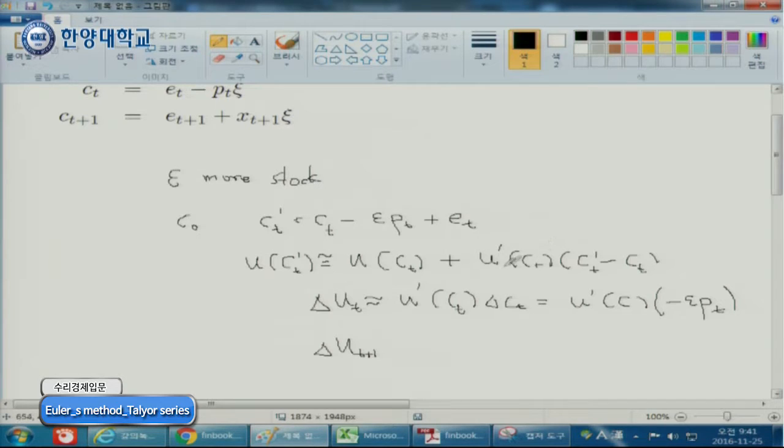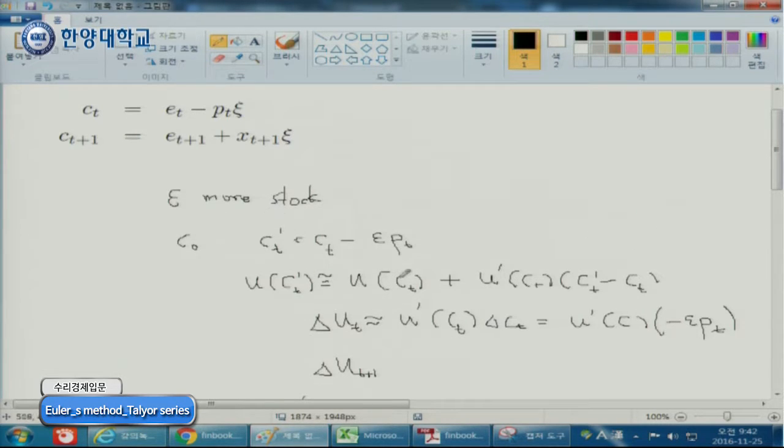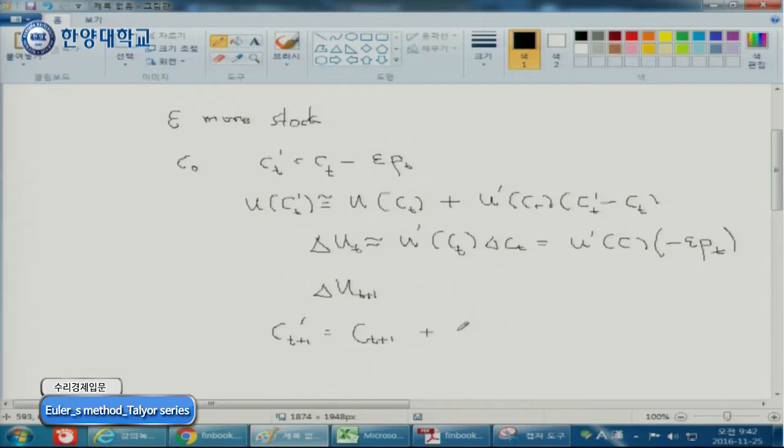And then for tomorrow's consumption, now CT plus 1 prime, new consumption, is previous tomorrow's consumption. Now, because you saved more for each stock, it generated XT plus 1 amount of the new payer, and you saved that lot.